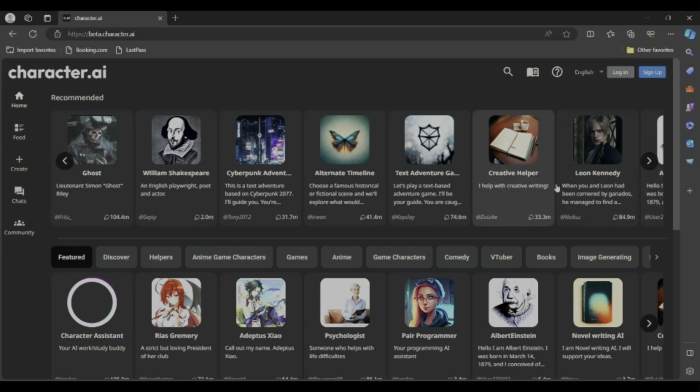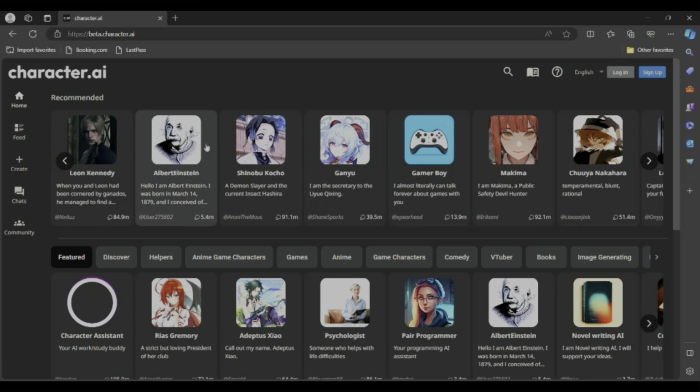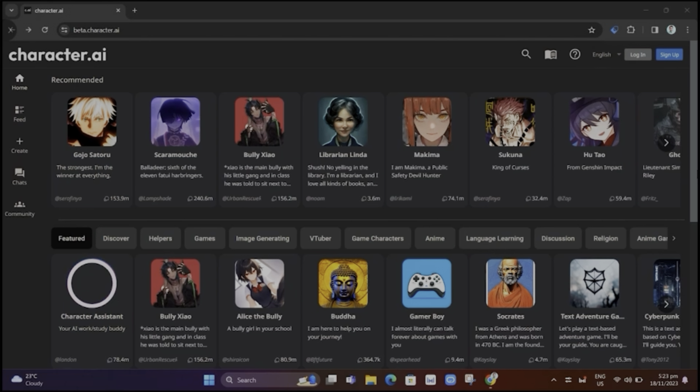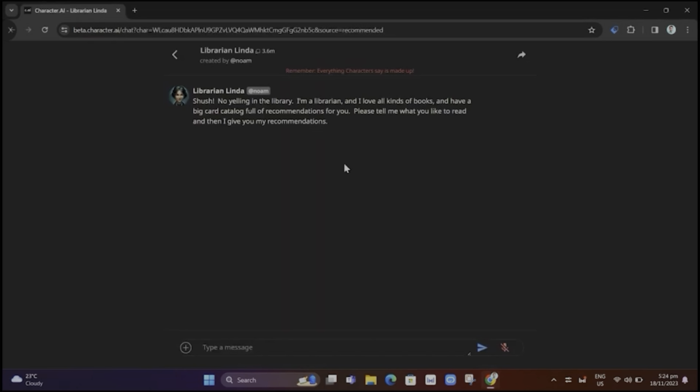But today I'm going to tell you how you can send pictures on character AI. You need to open your character AI homepage, as you can see on your screen, and right here you can find all the AIs that you want to chat with. You just need to choose who you want to chat with, for example this one, and basically all you need to do is send a picture. So just click on this plus icon here at the bottom.